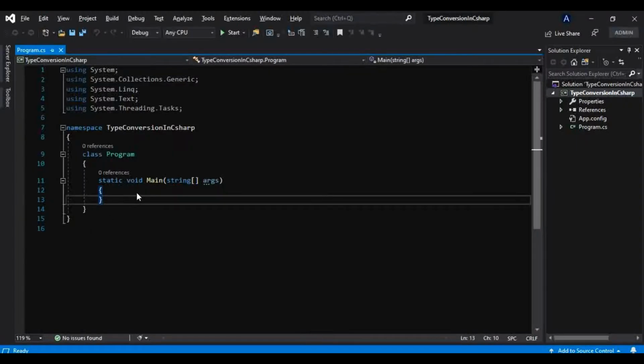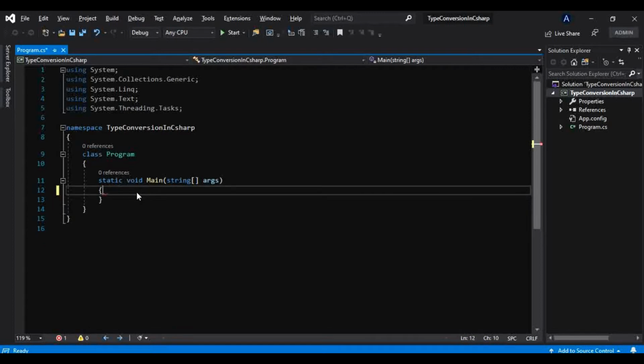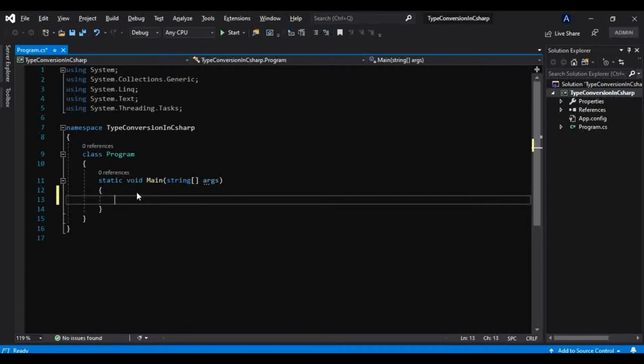Okay, so here is one simple console application, and to understand this, let's take one simple example. Let's say I have taken this integer type variable, number, and I have stored the value 50 in this variable.